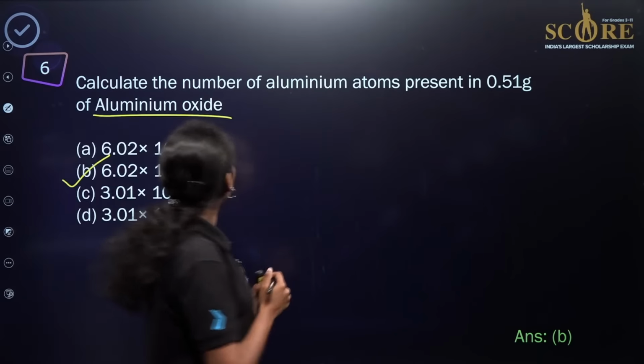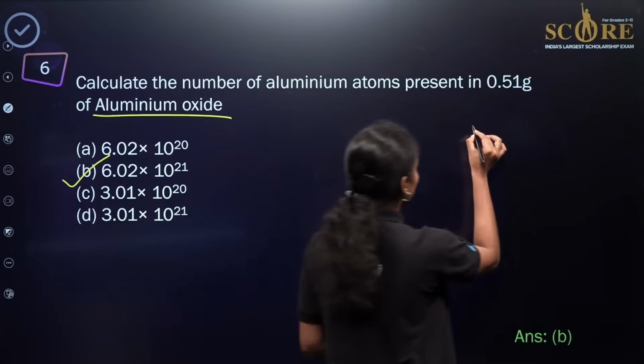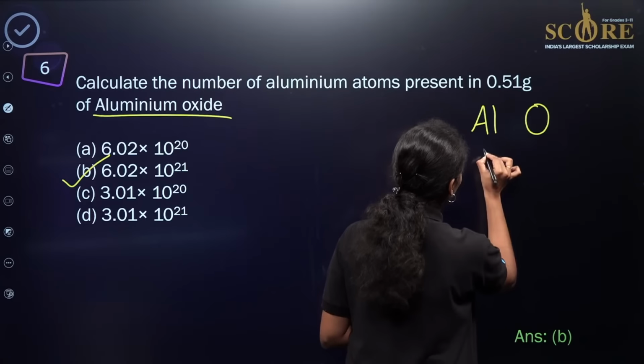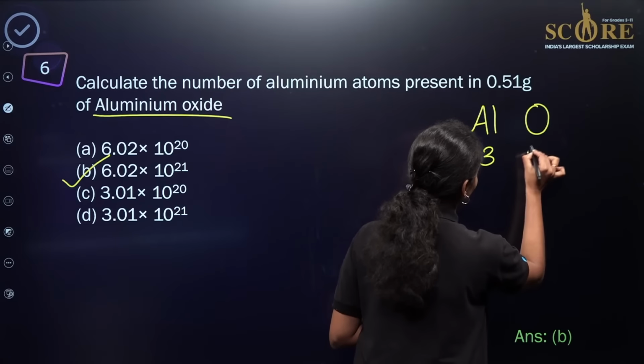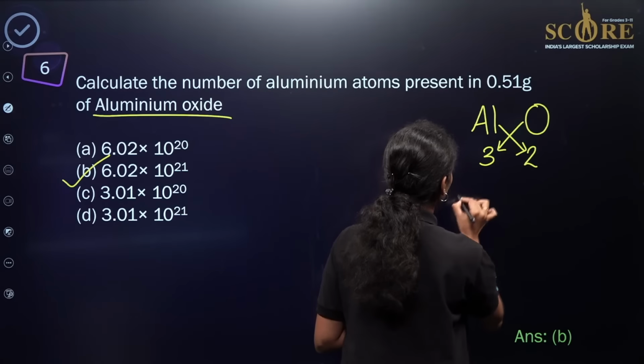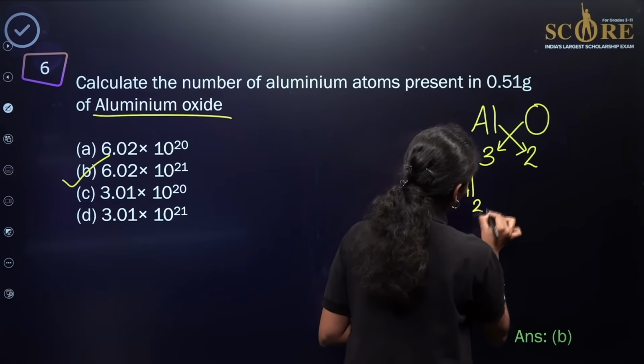So what is the chemical formula of aluminium oxide? Aluminium oxide means aluminum will be the cation and oxygen will be the anion. Aluminum will have the valency of 3 and oxygen will have the valency of 2. Crisscross the valencies, you will get the chemical formula. So it will be Al2O3.